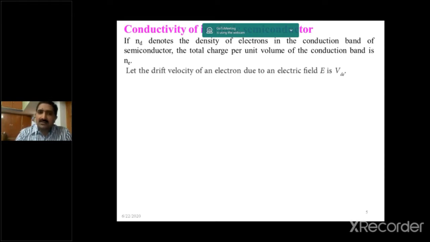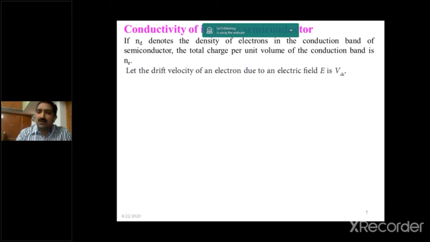Let the drift velocity of an electron due to an electric field E be VDE. Actually, due to the presence of the external electric field, the electrons acquire a constant velocity, called the drift velocity, which can be denoted with Vd. But here we are taking VDE, where E refers to electrons. Why? Because in an intrinsic semiconductor, we have an equal number of holes as well.